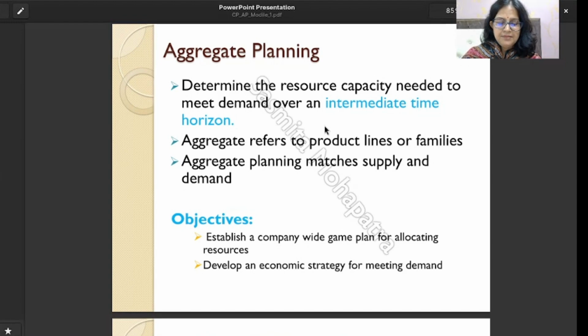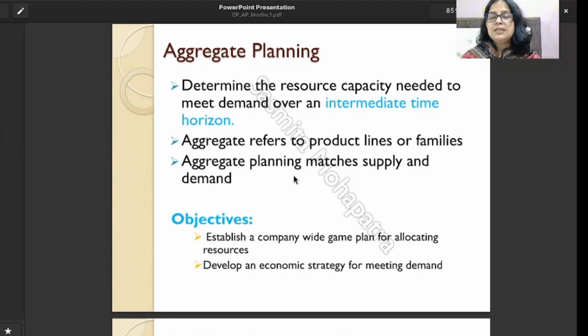Aggregate means family or line, product family or product line. Aggregate planning matches supply and demand. It is a balance between supply and demand. If we plan for the total product line, meaning how much we are going to produce in this time horizon, between 6 months to 18 months, what is the total number of products we are going to produce?